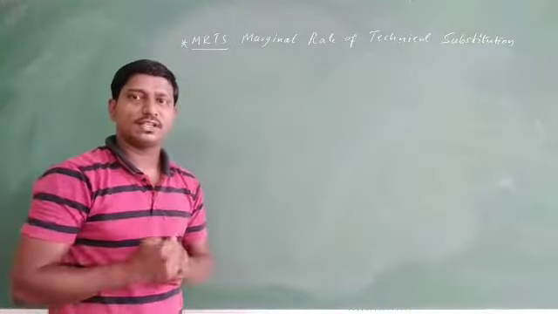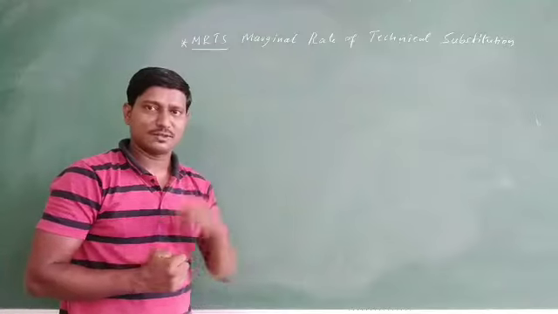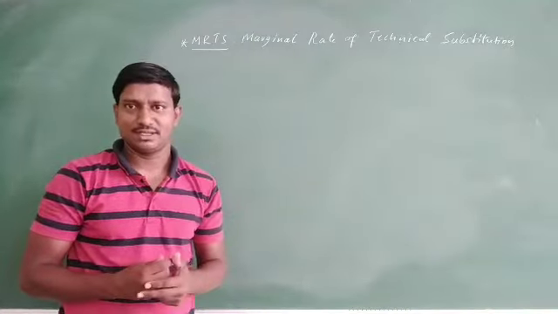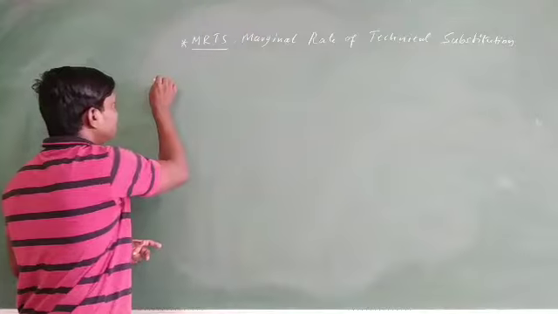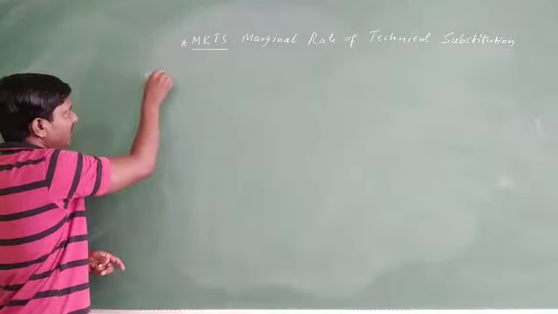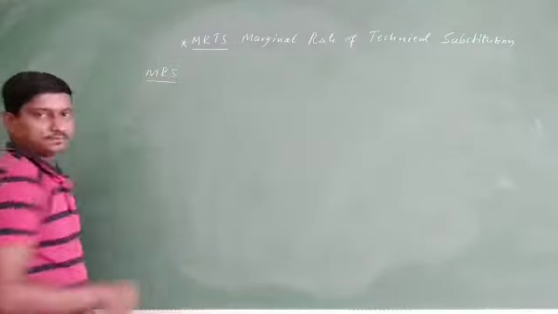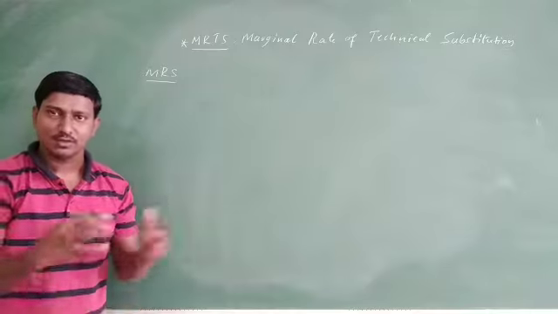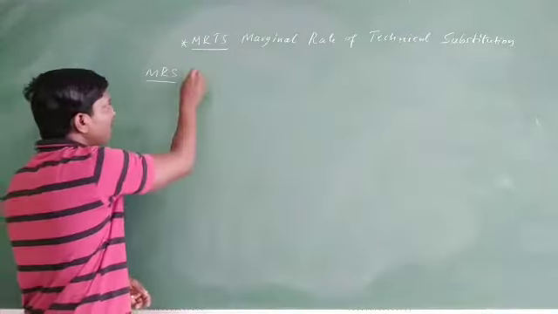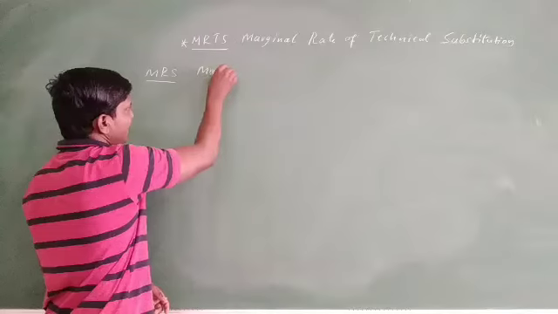Friends, just recall from your past classes what we discussed in the second chapter. There we came across MRS. What is the meaning of MRS?